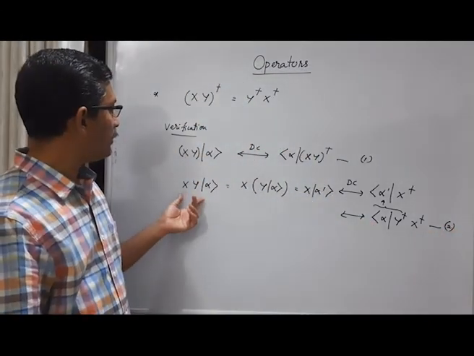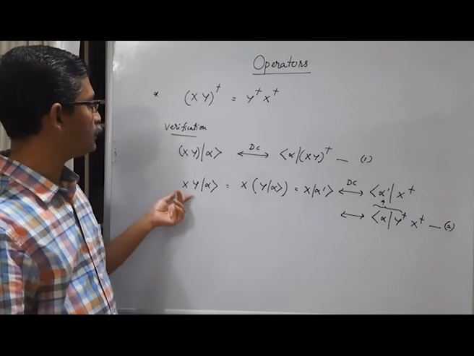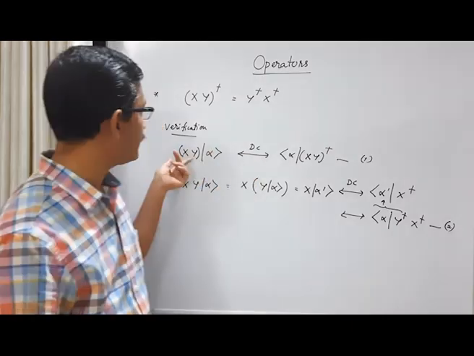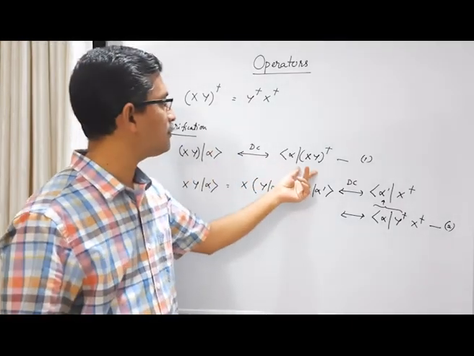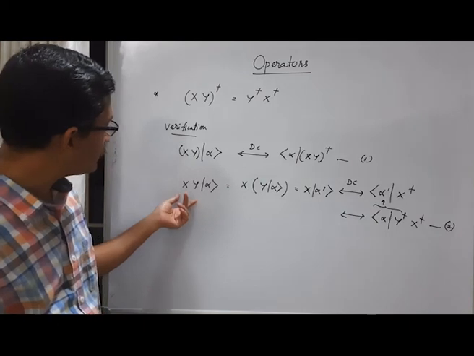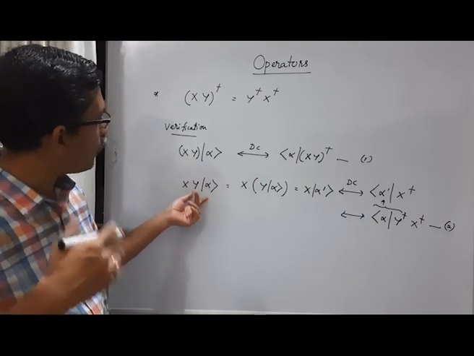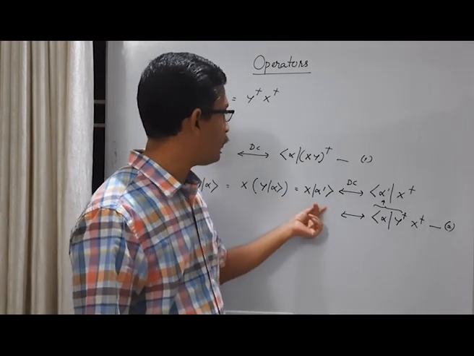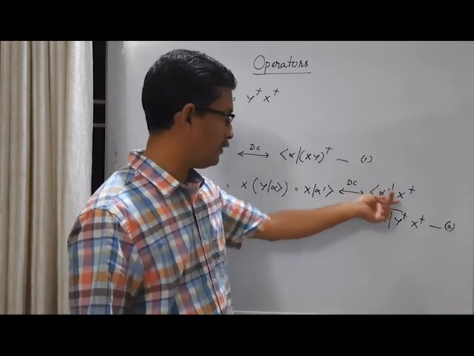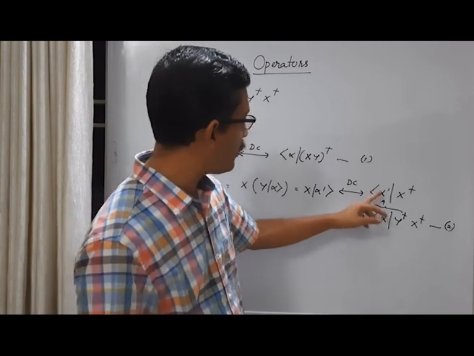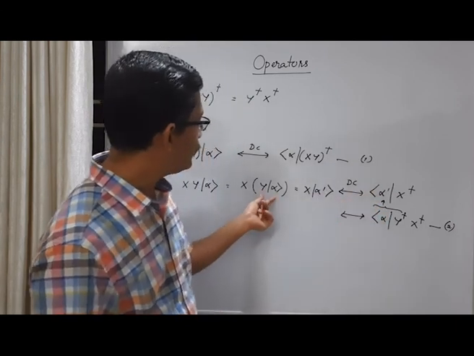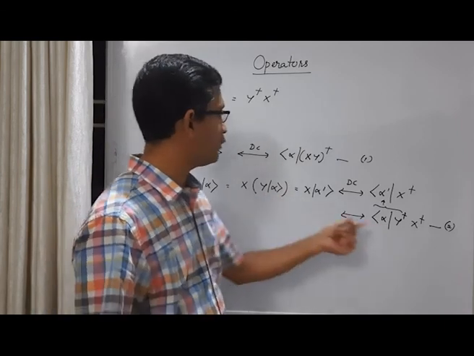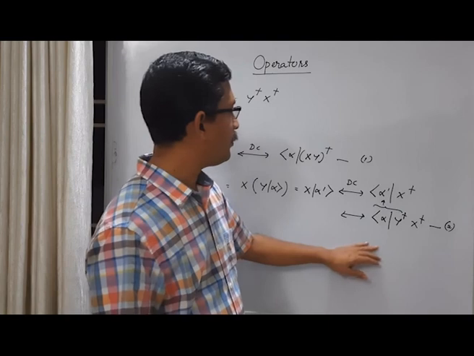So we start from the same initial stage, xy acting on alpha. First we took the dual correspondence directly by treating xy as a single operator, and we get this. Then in the next stage we consider the operation of x and y sequentially. y is acting on alpha, we get an alpha prime. Then we take dual correspondence, and we get this. Now this bra vector alpha prime is actually the dual correspondence of this one, so what you get is bra vector alpha and y becomes y dagger. Now you compare 1 and 2.